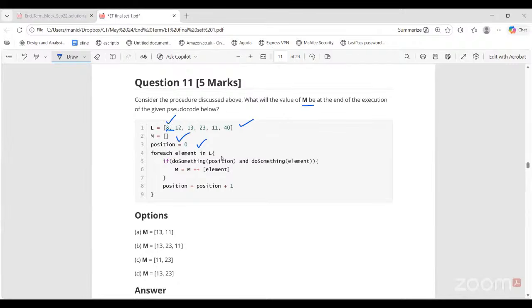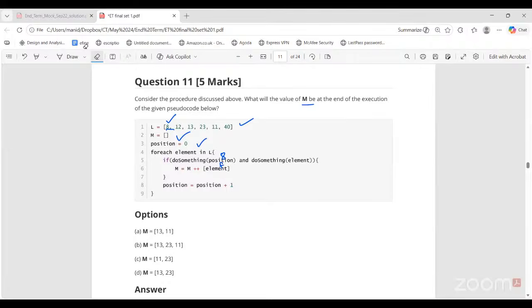So first x is 8. So do something of 8 will return what? True or false? False. Because 8 is going to get divided by 2, 4, many numbers. So it will not return true, it will return false. Do something of 8 will give a false value. And do something of position, right? So this is 0 actually.